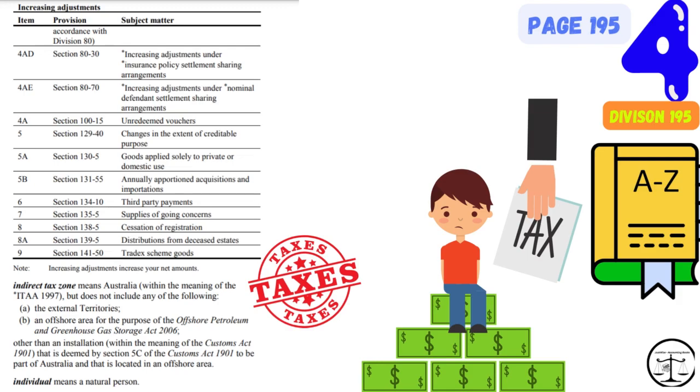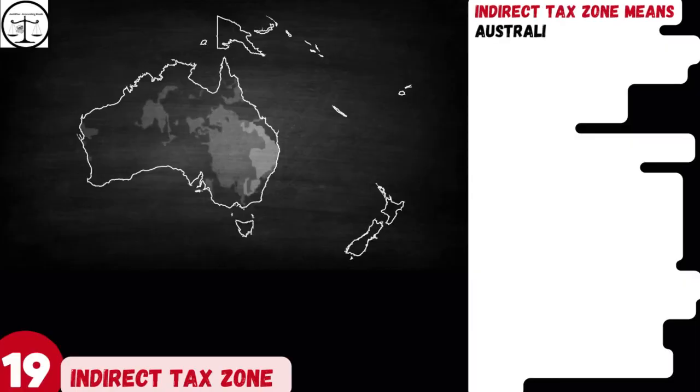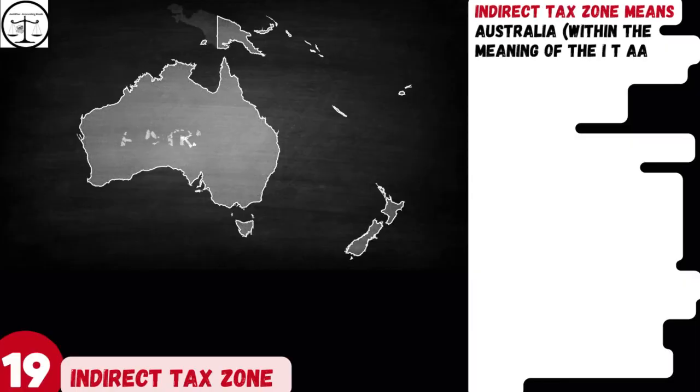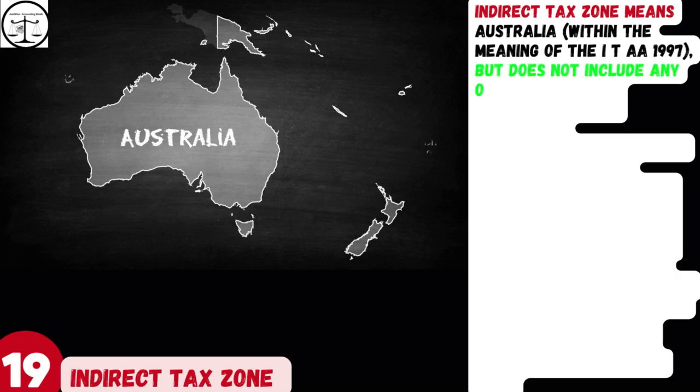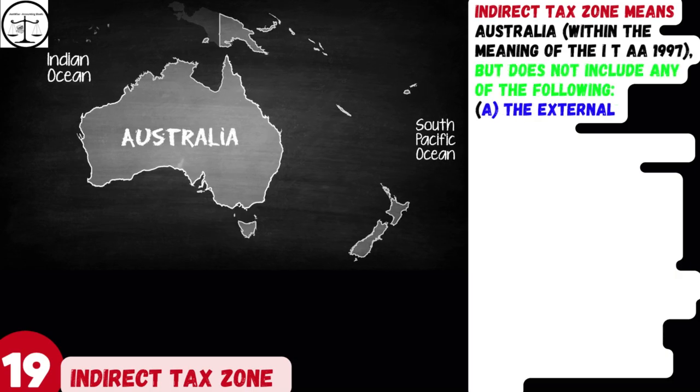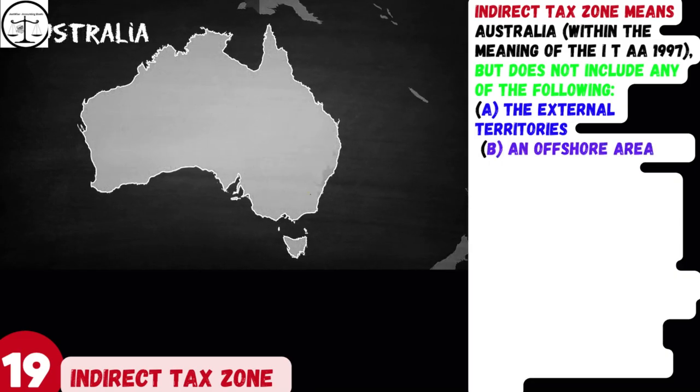Now, we will explain words on page number 195 of Division 195 of GST Act Volume 2. This is section 4 of this video, for dictionary. Please find words on screen. Word number 19. Indirect tax zone. 20. Individual. Word number 19. Indirect tax zone means Australia, within the meaning of the ITAA 1997, but does not include any of the following.